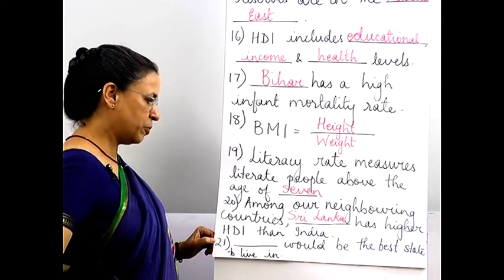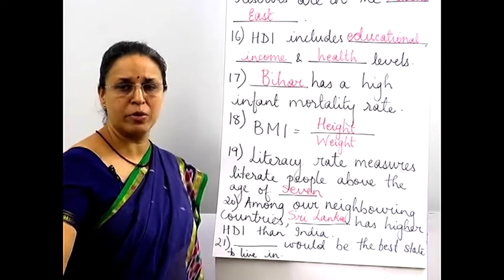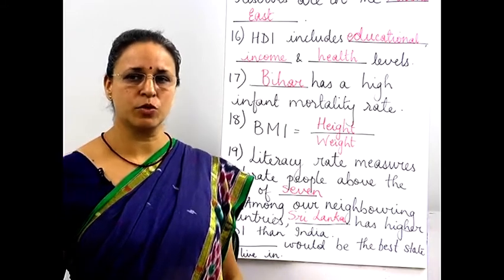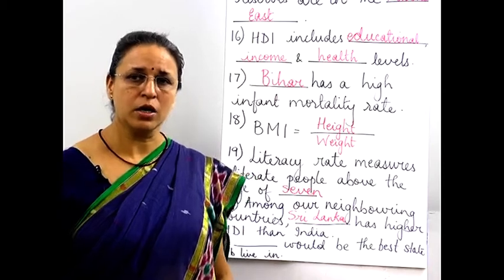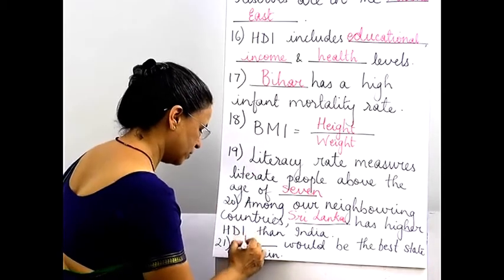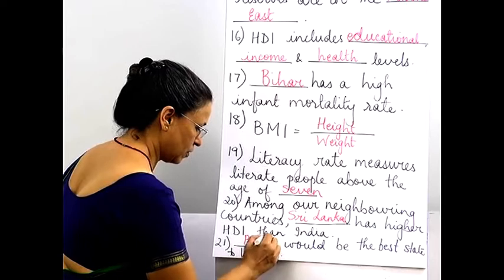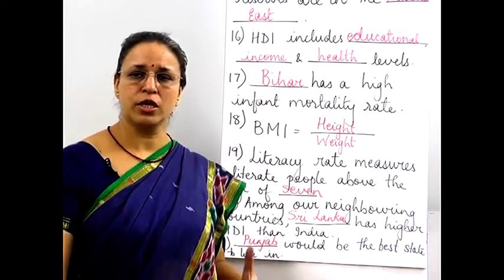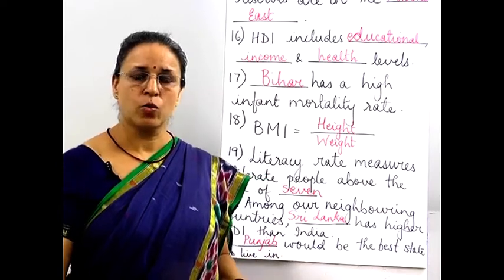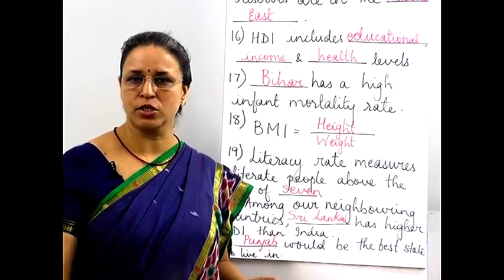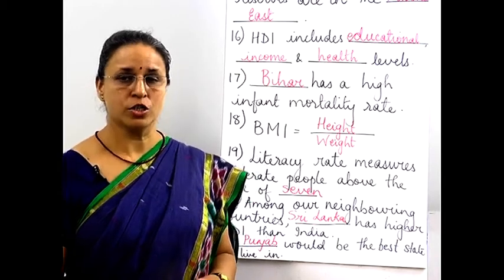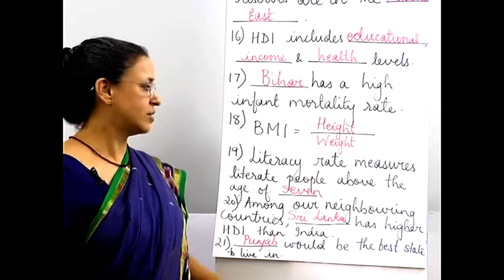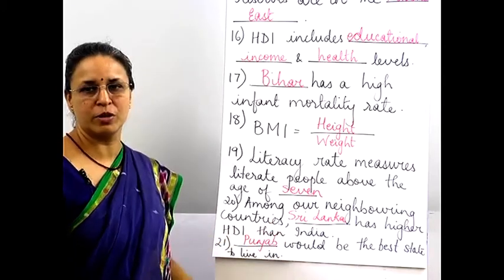21st, Dash would be the best state to live in. Now, based on what? Based on income, health, all these things that we took into consideration. In India, Punjab would be number 1. You know that Punjab and Haryana are very rich in agriculture. But where health is concerned, where education is concerned, Haryana lags behind. So that's why Punjab is considered as the best state to be in India. That is, if you're looking at the Human Development Index.